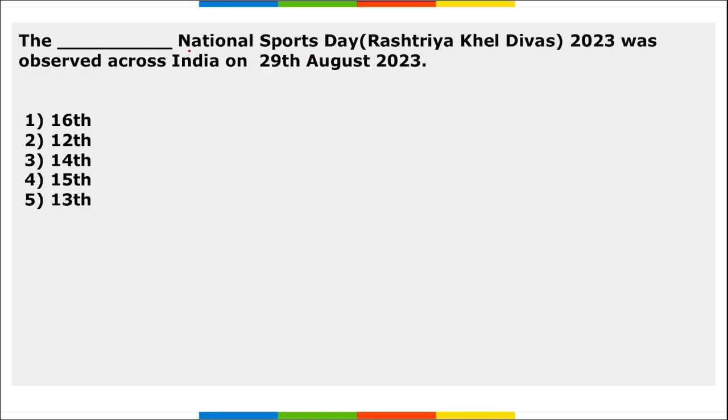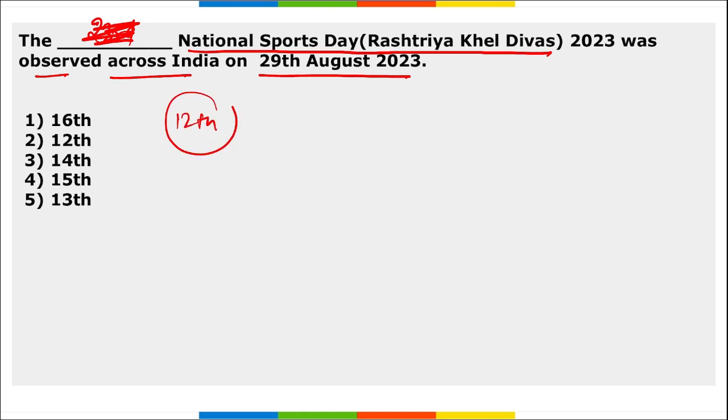Next, the National Sports Day or Rashtriya Khel Divas was observed across India on 29th of August. So it was the 12th National Sports Day, right? 12th National Sports Day or Rashtriya Khel Divas observed across India on 29th of August. Correct? And it is to commemorate the Chandrayaan 3 landing on the moon also, because with this India became